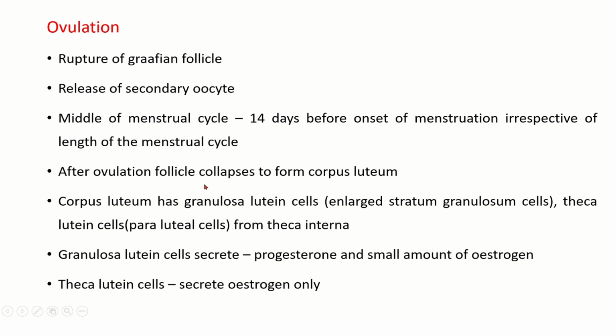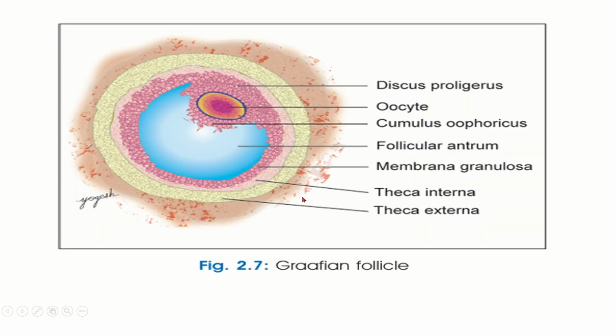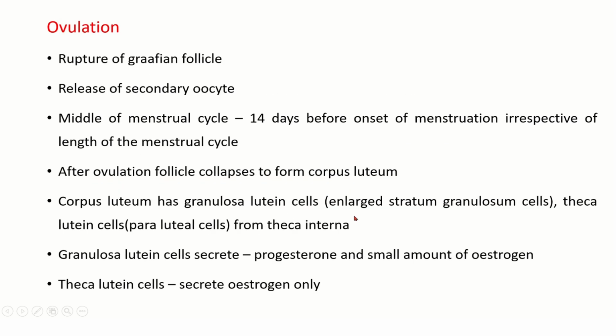After ovulation, the follicle collapses to form the corpus luteum. The corpus luteum has granulosa lutein cells, which are the enlarged stratum granulosum cells. See here, these are the granulosa cells. These cells will enlarge and form the granulosa lutein cells. And there will be theca lutein cells, which are the paraluteal cells. They are formed from the theca interna.